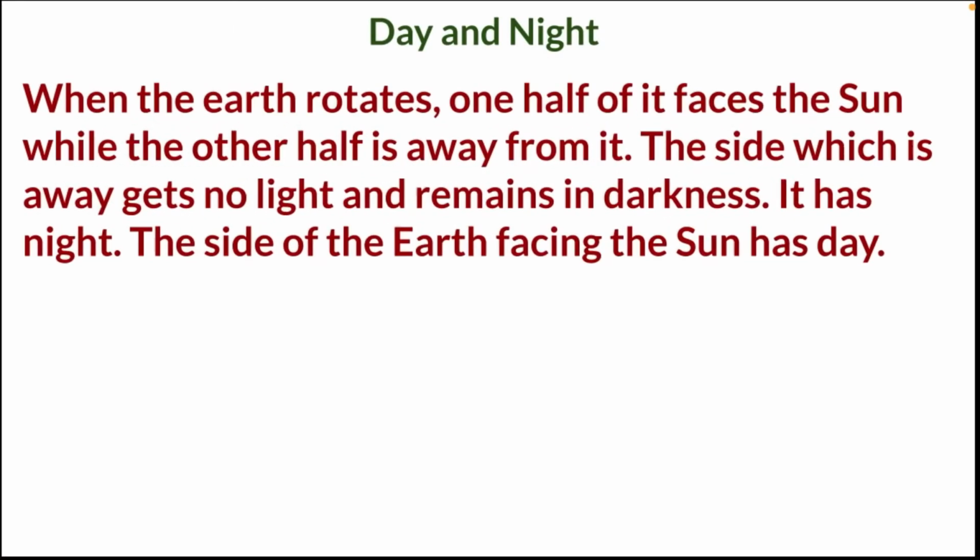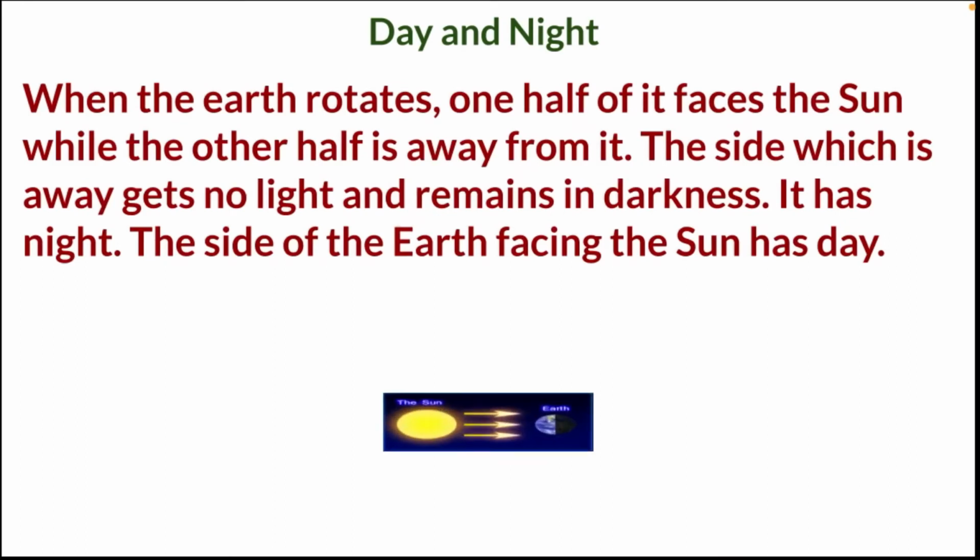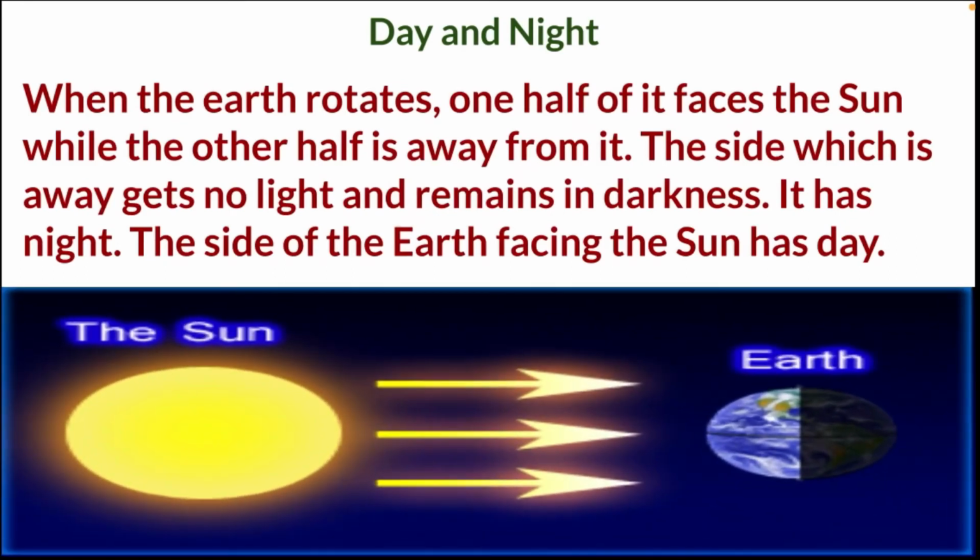Next, let us discuss about day and night. When the earth rotates, one half of it faces the sun while the other half is away from it. The side which is away gets no light and remains in darkness. It has night. The side of the earth facing the sun has day.